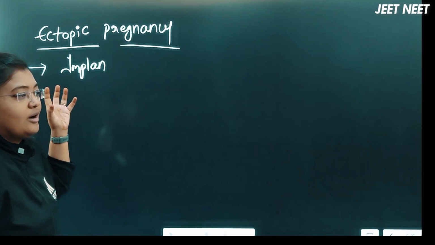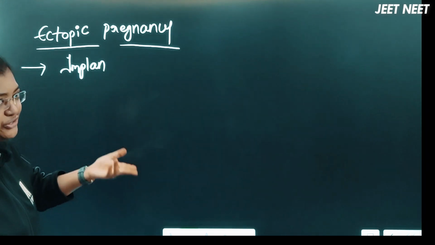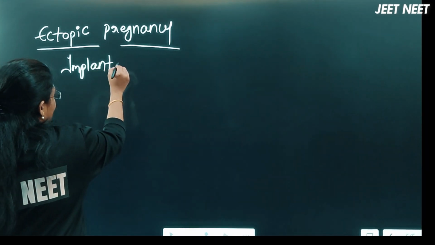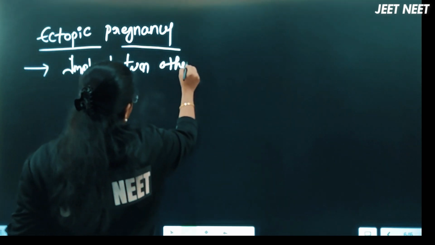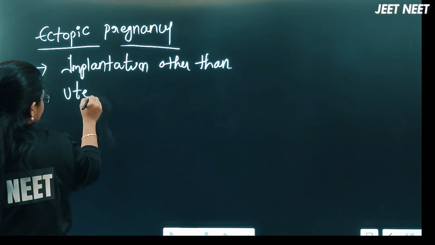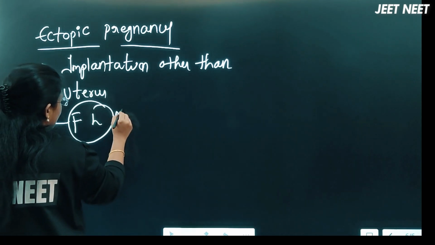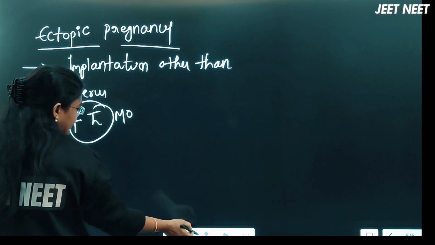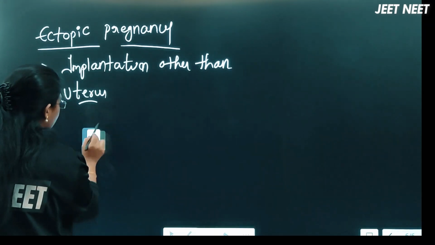That is the attachment of the blastocyst to the endometrium layer of the uterus. Implantation other than in the uterus means it may happen in the fallopian tube. Mostly it will happen in the fallopian tube.